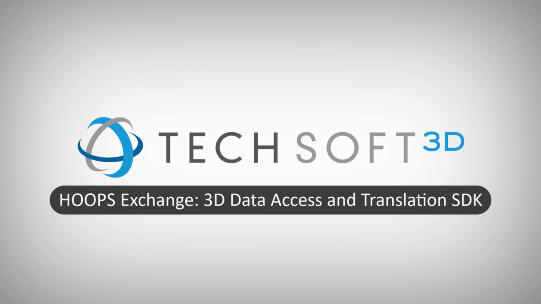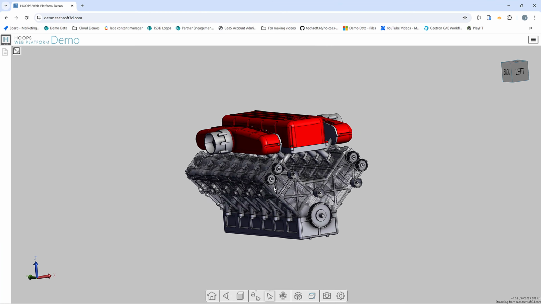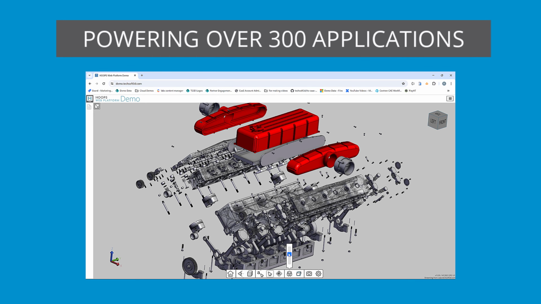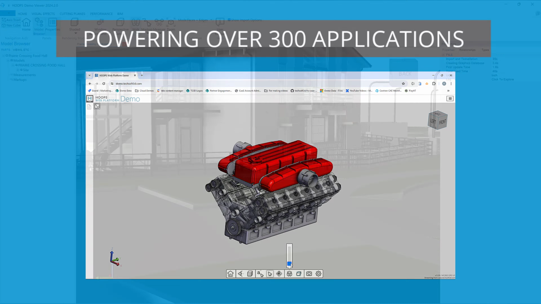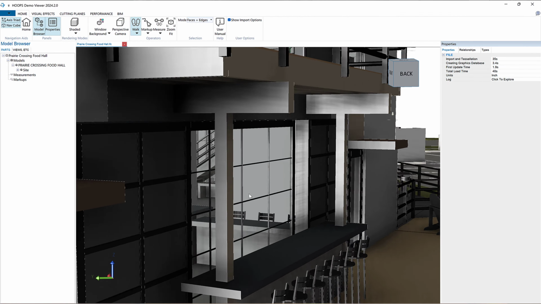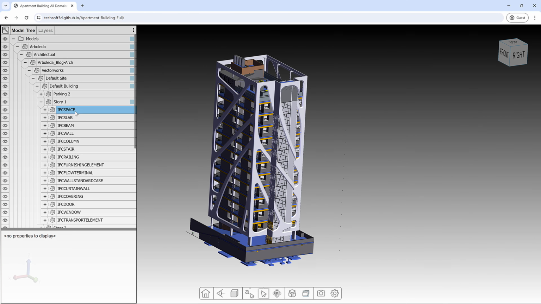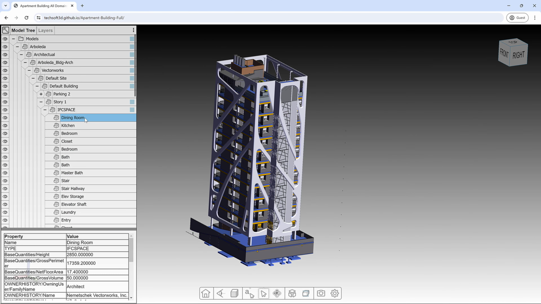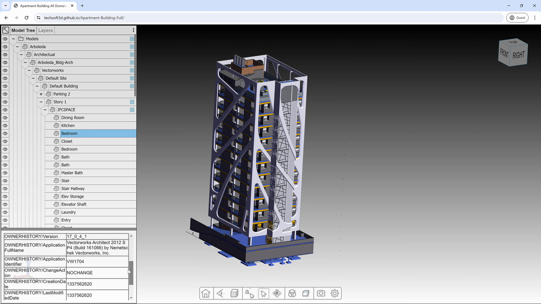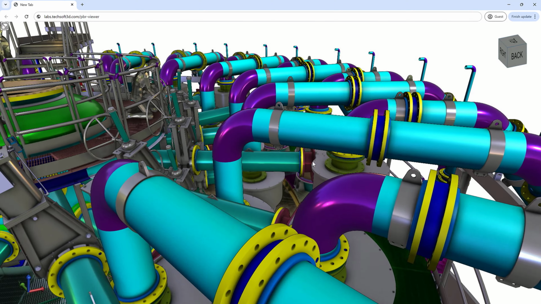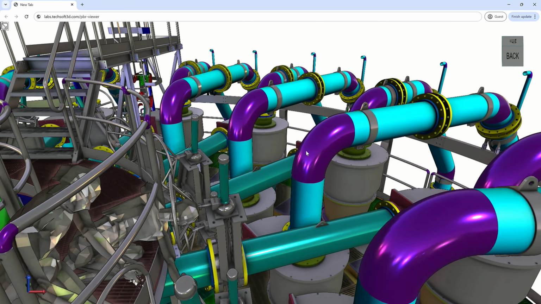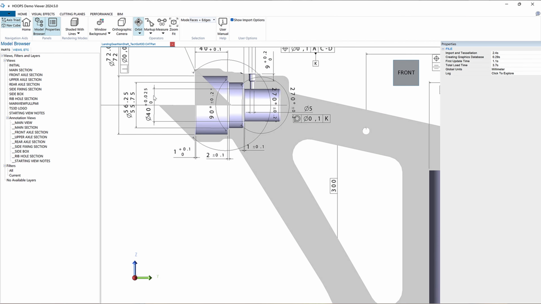Hoops Exchange is the market leader in CAD data translation with over 25 years of experience powering over 300 different 3D engineering applications. Hoops Exchange is a powerful software development kit that enables seamless integration of fast and reliable 3D data access and translation into your applications. With Hoops Exchange, you can easily add interoperability to over 30 different CAD and AEC file formats, ensuring that your application is compatible with a wide range of CAD and AEC systems.